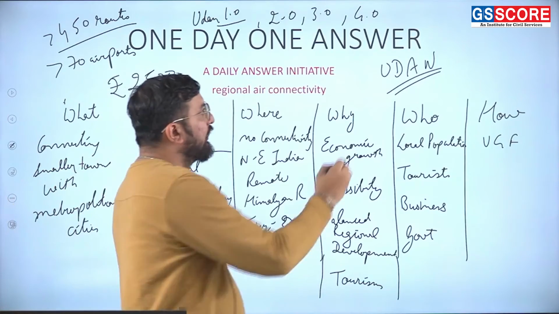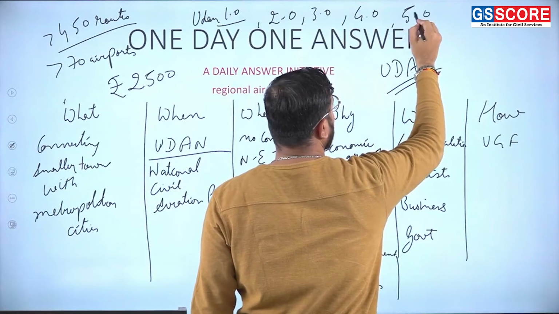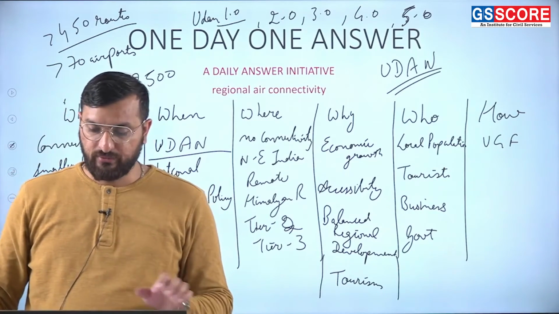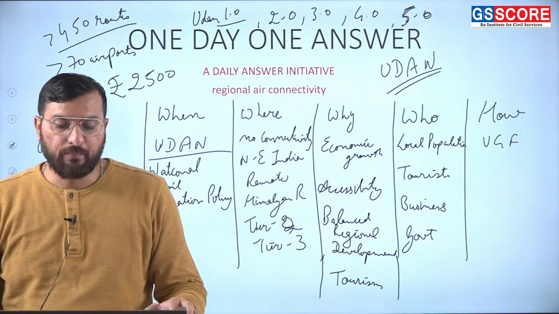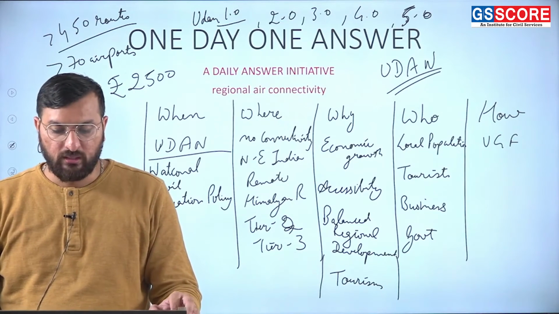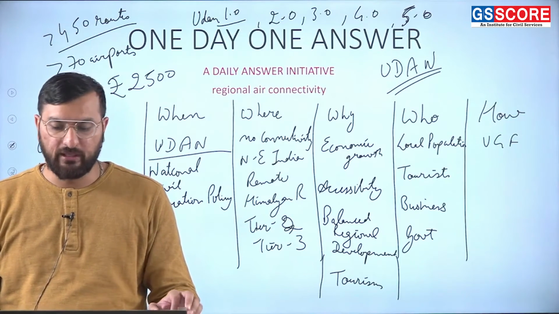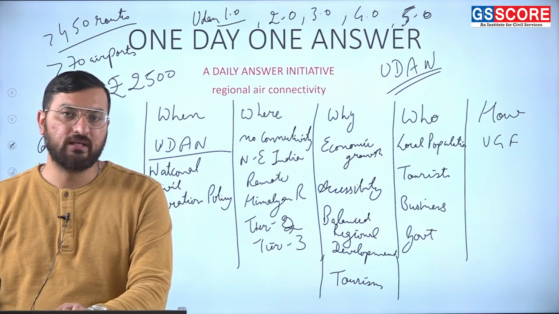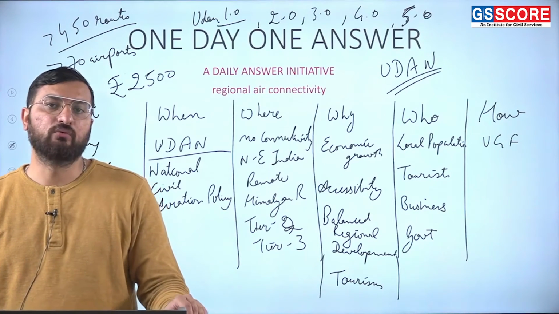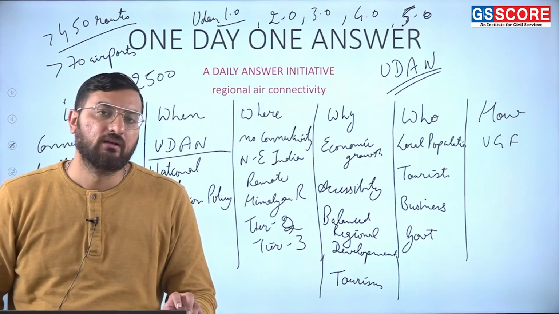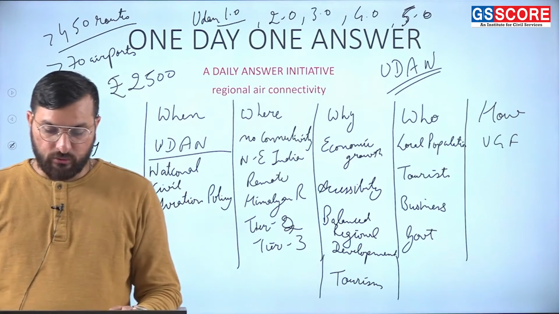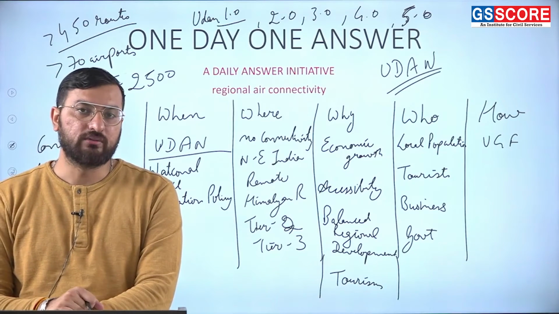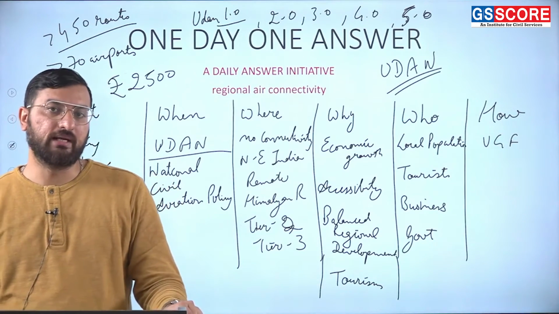Then UDAN 5.0, which is the recent one, we see more helipads being made by the government in remote regions. As for operational routes and airports, since its start, more than 500 routes have been made, with 70 airports, 9 helipads and 2 water aerodromes, and it has catered to roughly 1.3 crore passengers. Under UDAN 5.0, government is targeting 1,000 routes and 220 airports by 2026.